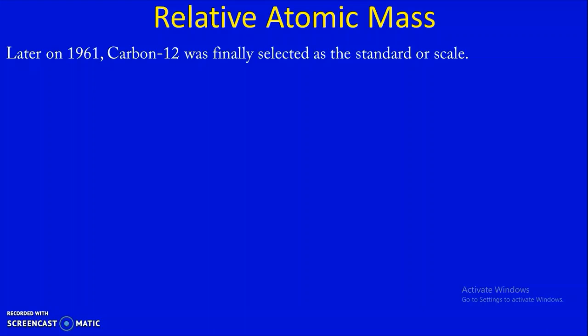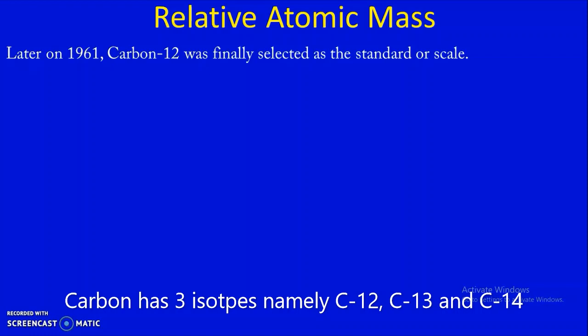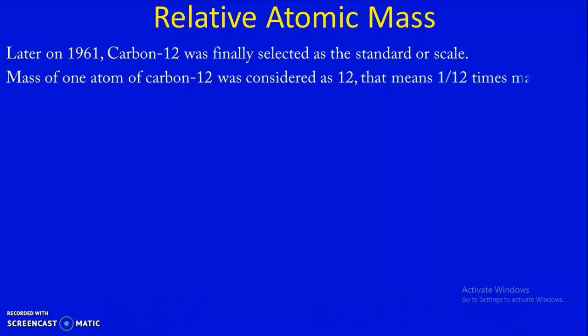Carbon 12 atom, one of the isotopes of carbon, was taken as the standard or the scale. The mass of one atom of carbon 12 was considered as 12 units. That means 1 by 12 times the mass of a C12 atom is taken as 1 unit. One carbon atom has mass 12, so 1 unit must be 1 by 12 times the mass of a C12 atom. So that is the scale that was taken.